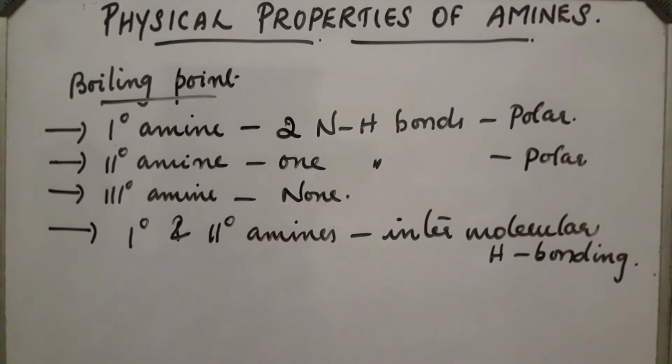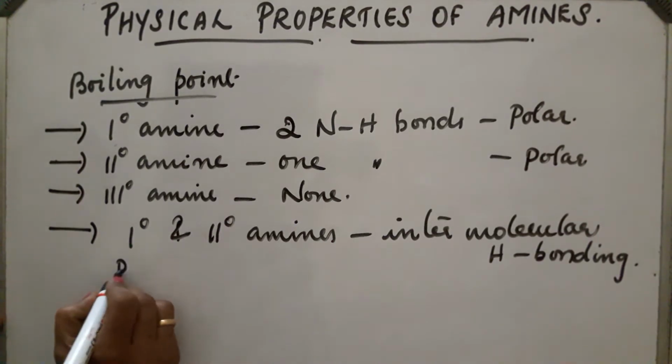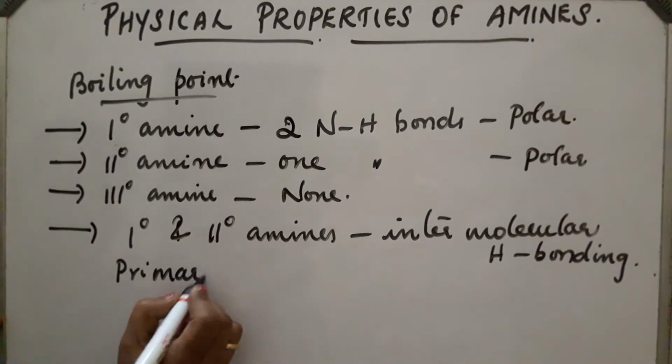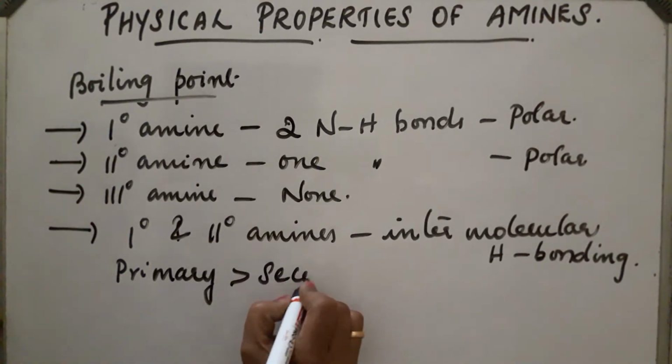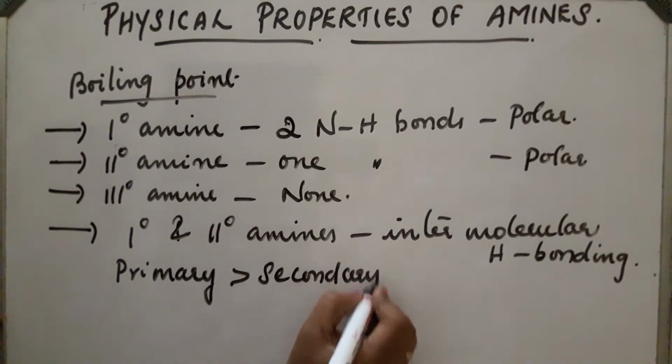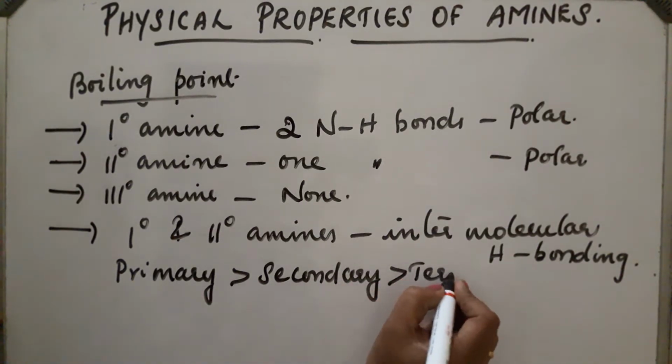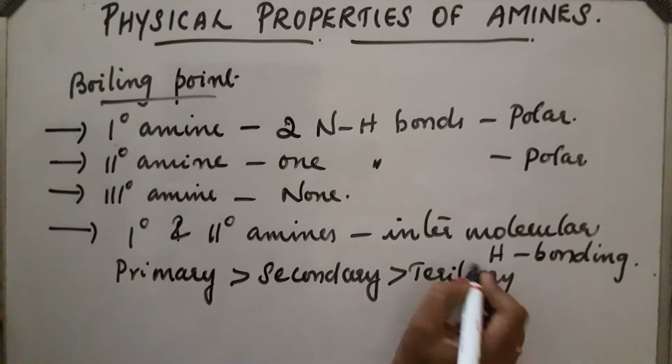So primary and secondary amines have a high boiling point compared to tertiary amines. Primary contains 2 NH bonds, so they are more polar and have a higher boiling point than secondary, which is greater than tertiary. This will be the order.